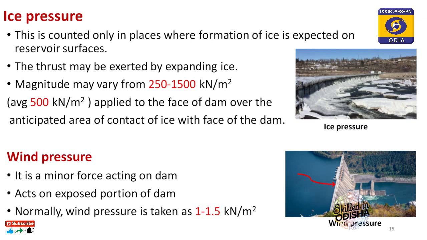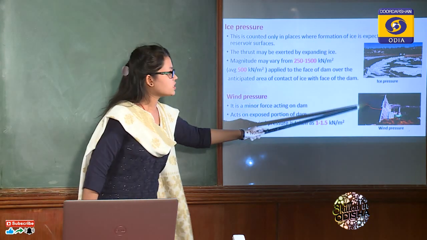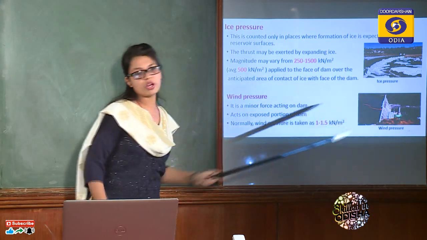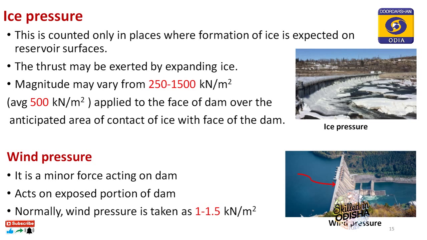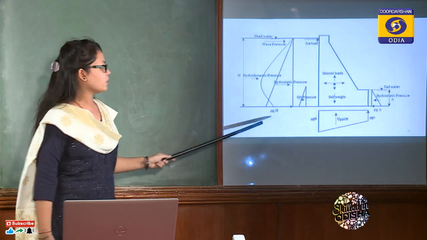Then come to the next pressure, that is wind pressure. It is the most minor pressure acting on the gravity dam on the exposed surface. The surface which is not covered by water, on that wind pressure may act, and that is very less as compared to other forces, that is only 1 to 1.5 kilonewton per meter square. Now this is the picture which shows all the forces acting on the gravity dam.